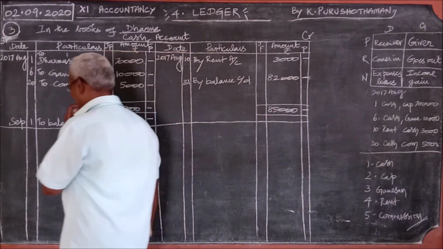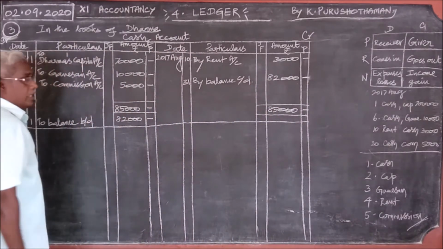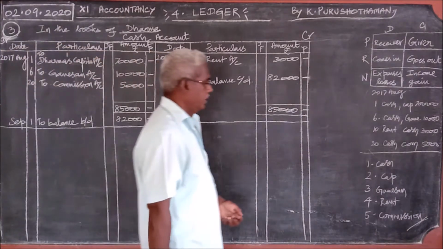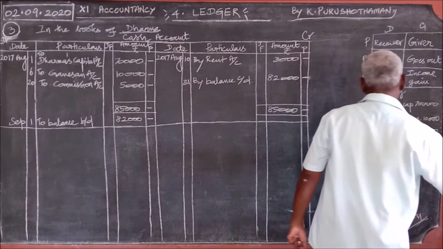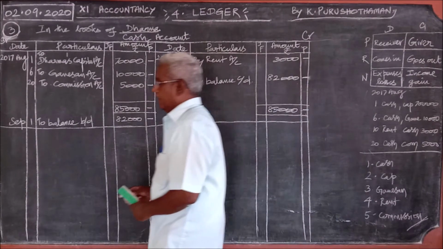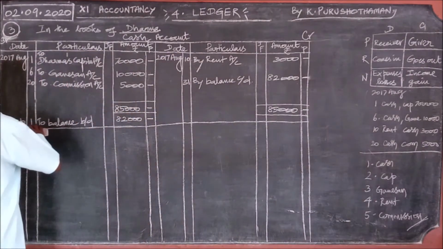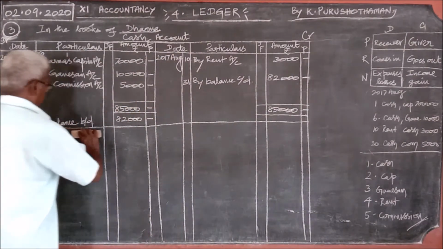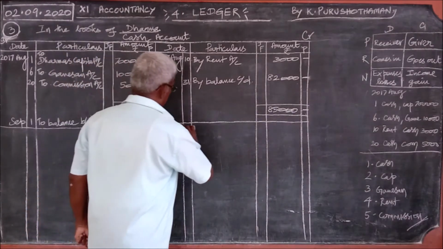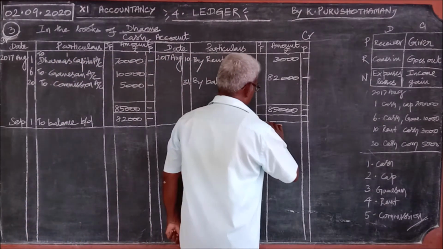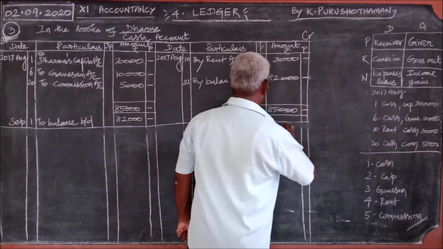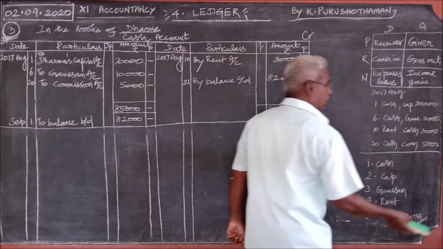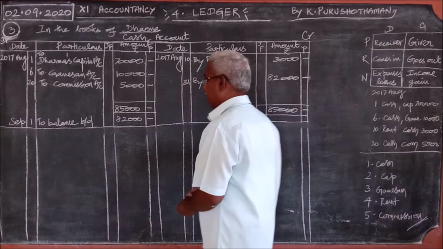Then, the second ledger is the capital account, that is Dharma's capital account.